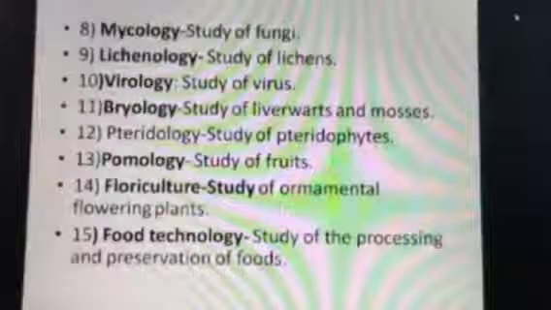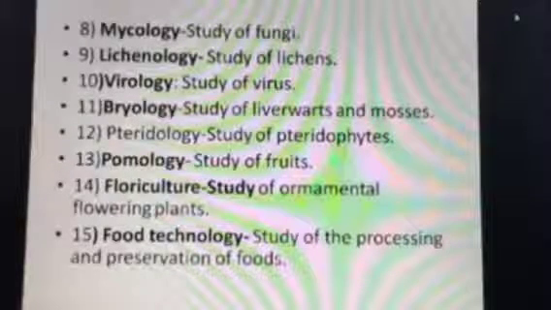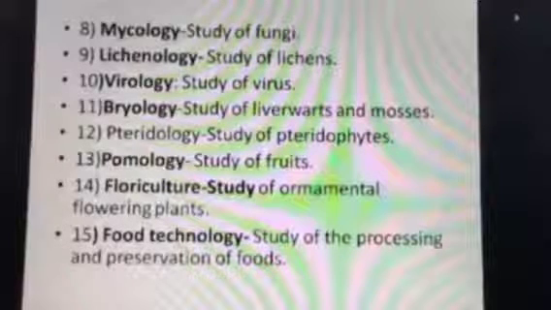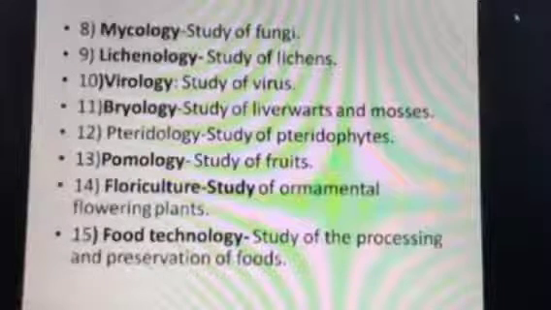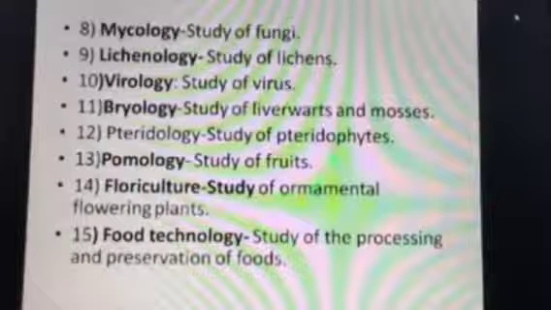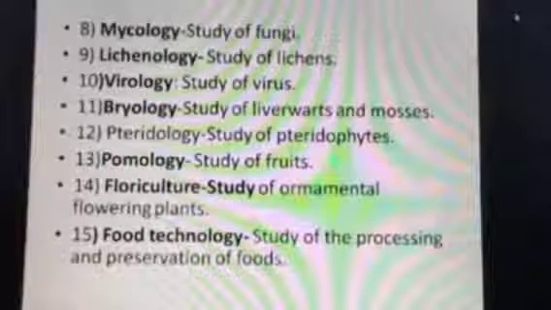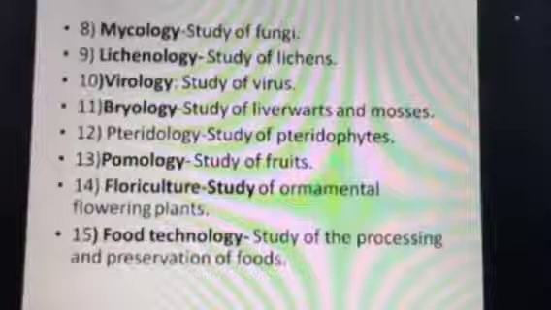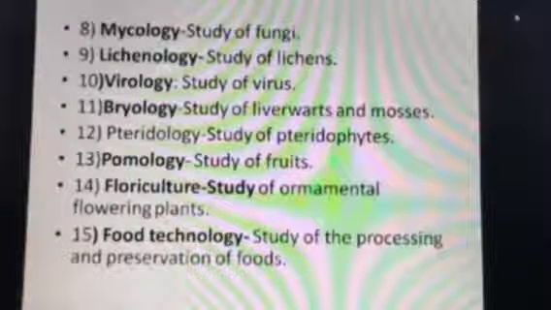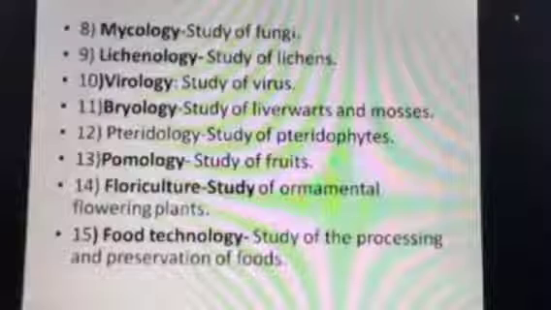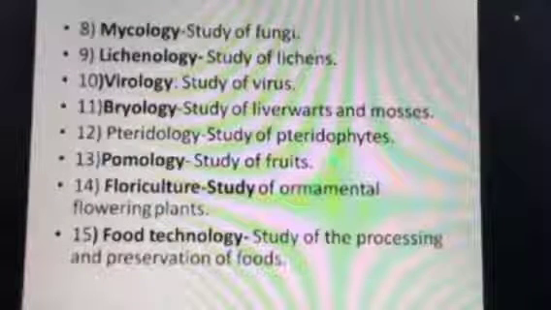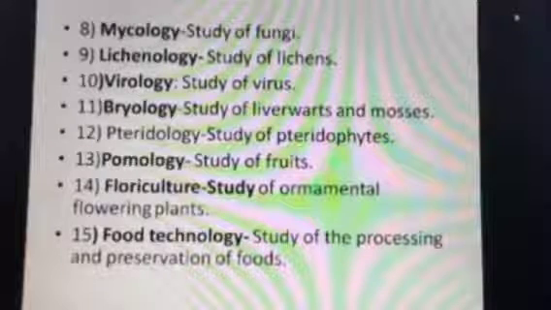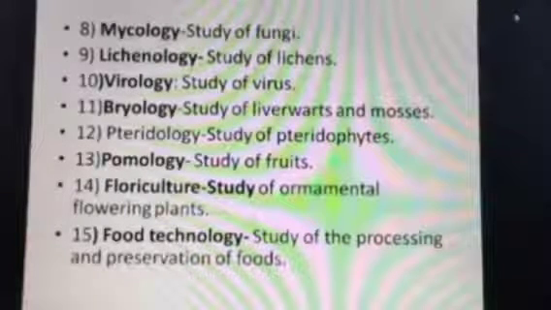Next is pomology. What is pomology? It is the study of fruits. So all about the fruits is called pomology. Next is floriculture. Study of ornamental flowering plant. What is ornamental? Many people used to go for gardening with different varieties of flower which are very nice to look at. So study of those flowers is called ornamental flowering plant.